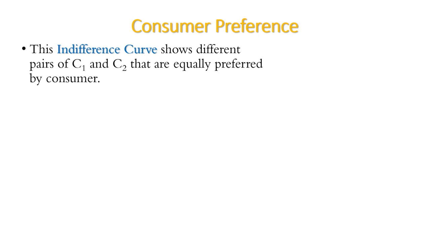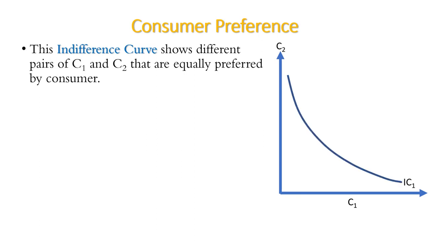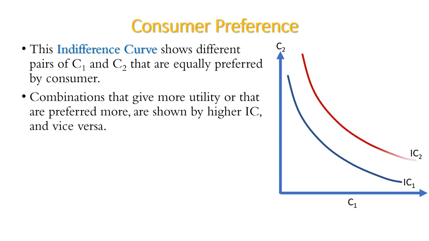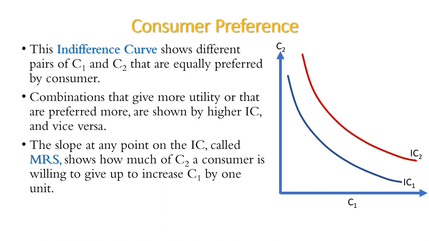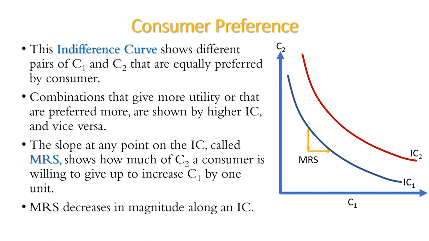Like the simple ICs, here again, higher the IC, higher is the level of satisfaction. The slope of IC is called marginal rate of substitution, which shows how much of C1 a consumer is willing to give up to increase C2 by 1 unit. The MRS decreases in magnitude along an IC.